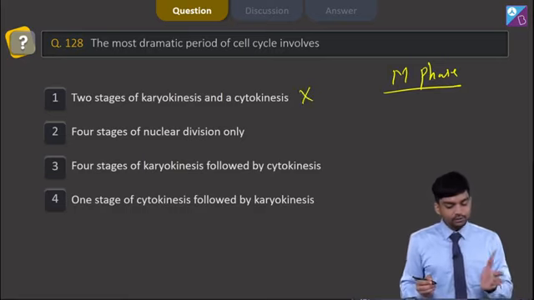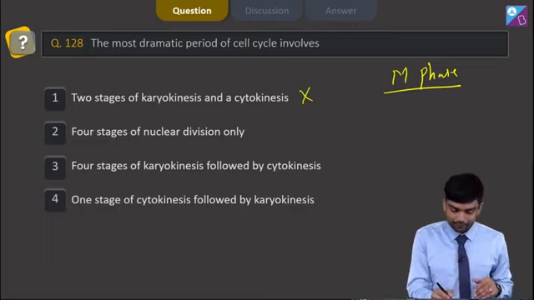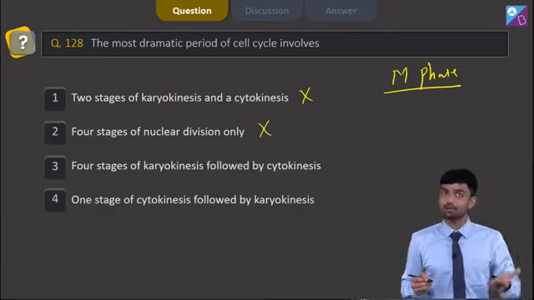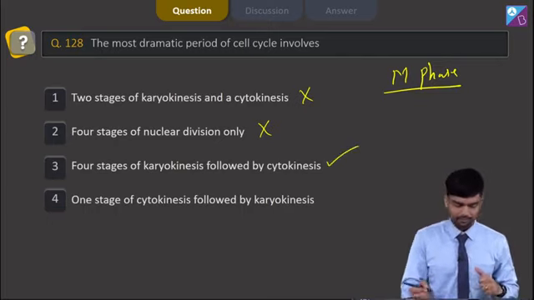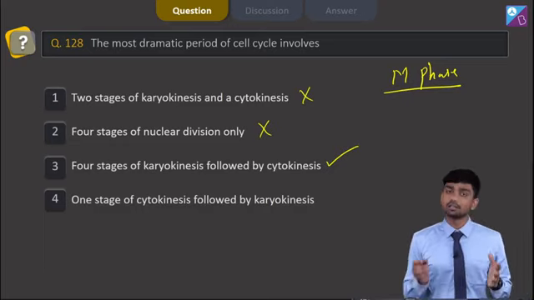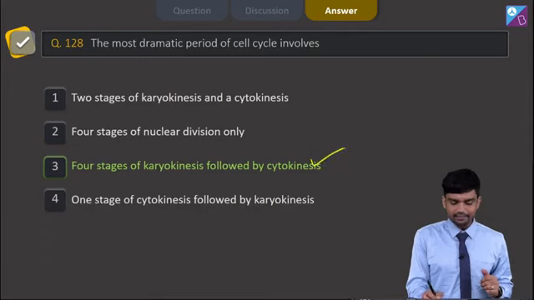Second option says 4 stages of nuclear division, that is karyokinesis only, which is also wrong here. Third option says 4 stages of karyokinesis followed by cytokinesis, which I told you is the right answer. The fourth option says 1 stage of cytokinesis followed by karyokinesis. This is also wrong here. So we have option number 3 as the right answer.